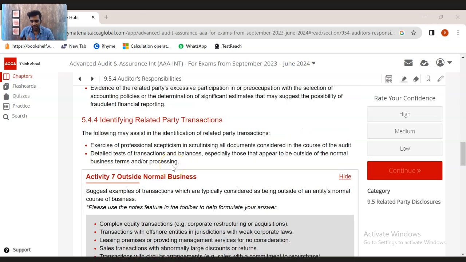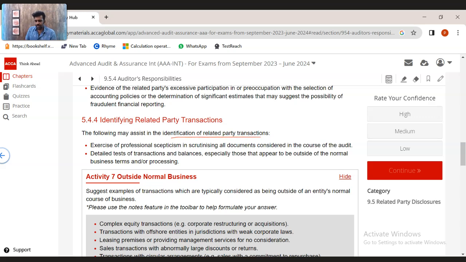So the next is identifying the related party transactions. One thing you need to understand is management has the responsibility to identify all the related party transactions and disclose them very clearly and in a detailed manner in the financial statements. The following may assist in the identification of related parties.